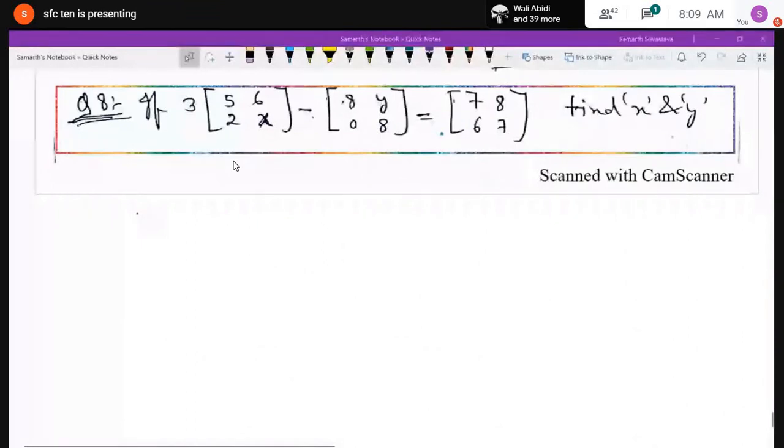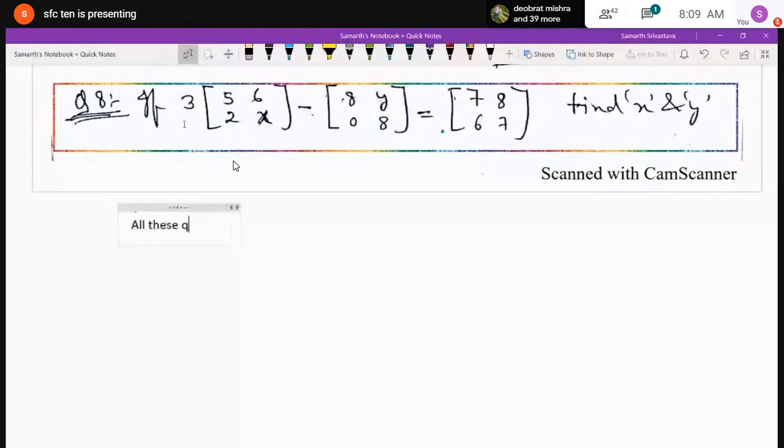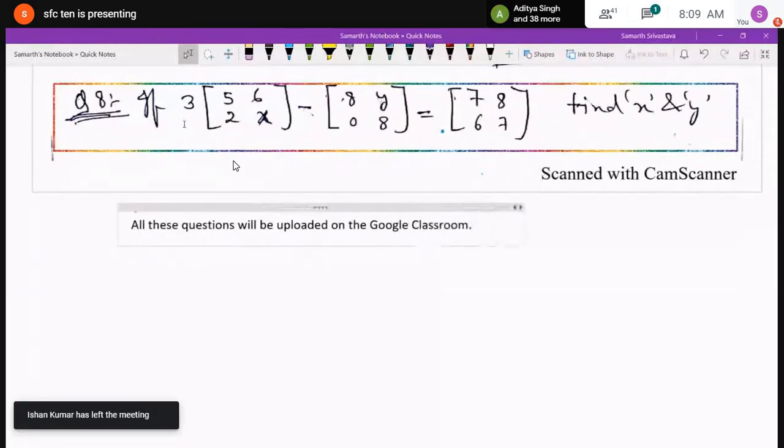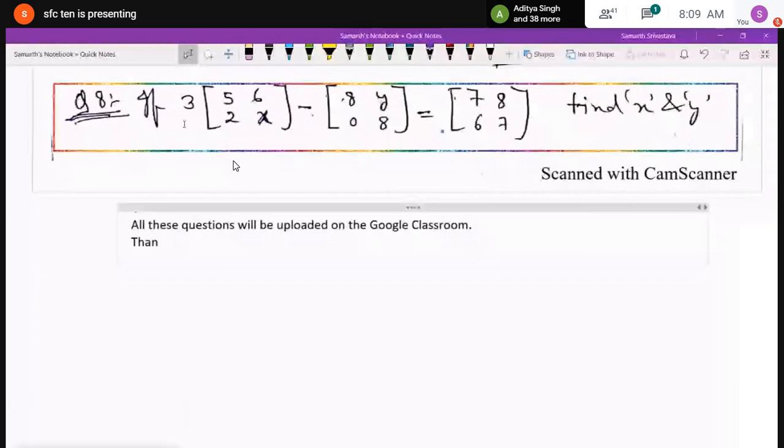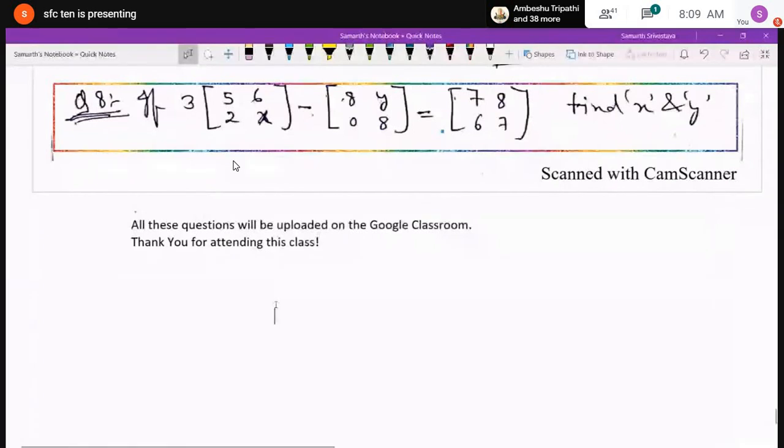Okay, so I will continue with the class on this. I will continue with the matrix multiplication, and it will play an important role. Because of the less span of time now, I'm just leaving because I have to conduct the class for the other section also. I hope that you will do these 9 simple questions and submit the assignment on Google Classroom. So that's all, boys.